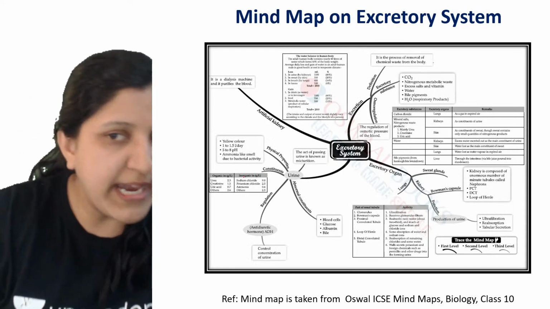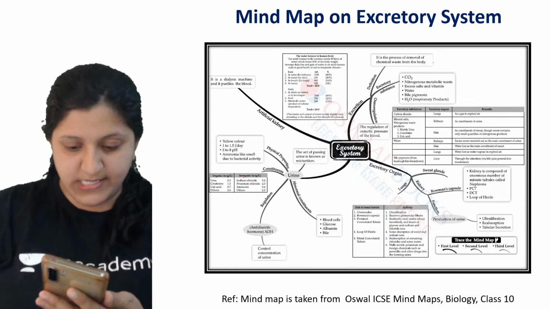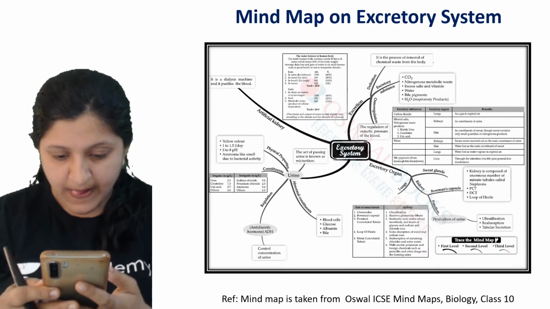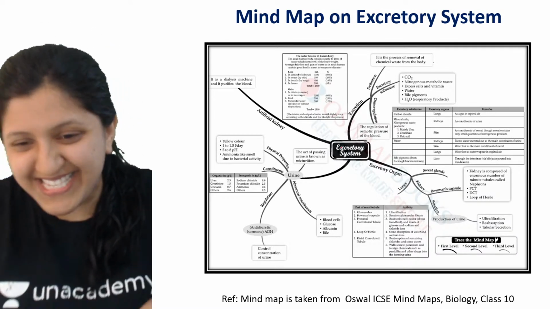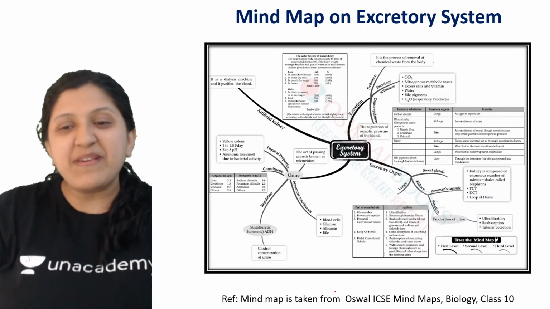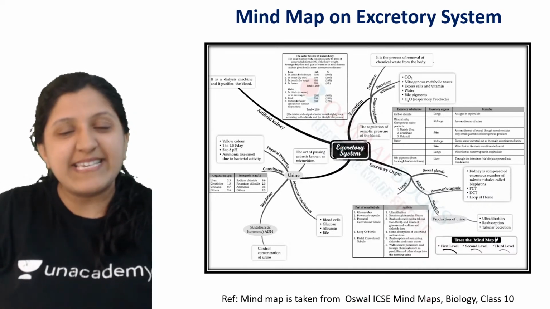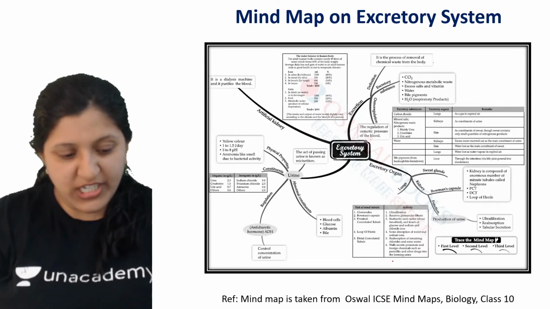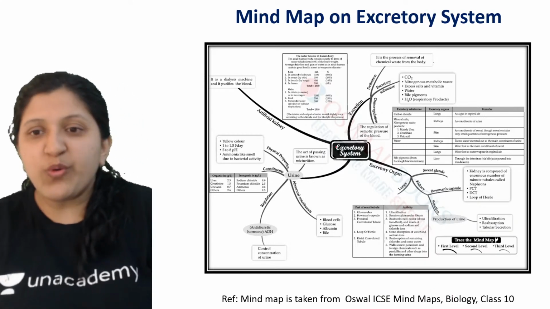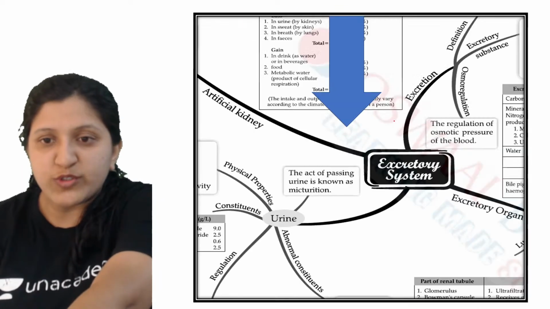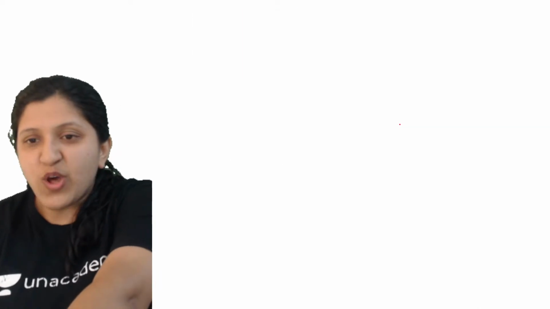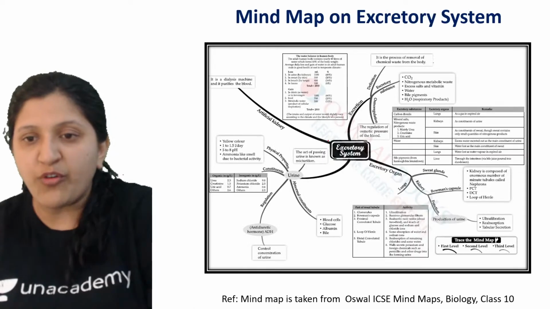Okay, so let's get started with the mind map on excretory system. All right, so this mind map is taken from the Oswal ICSE mind maps, biology class 10. Okay, so you can see this is the excretory system. So I have just highlighted this part also, so you can see this. It's not the main one, so I'll just explain all of it in detail.